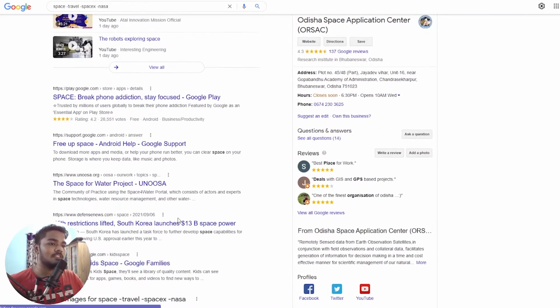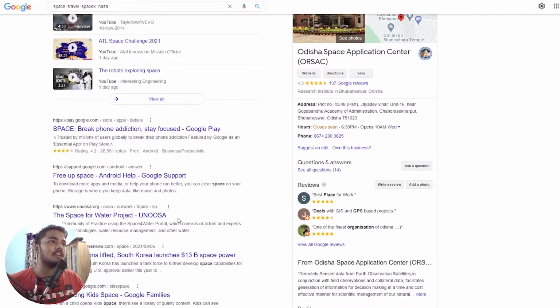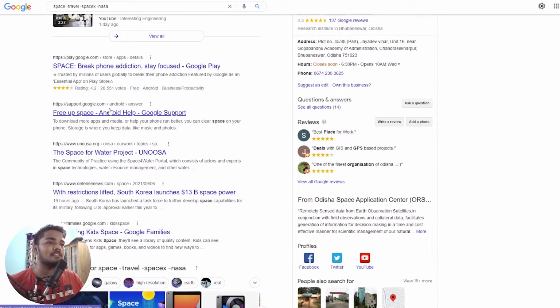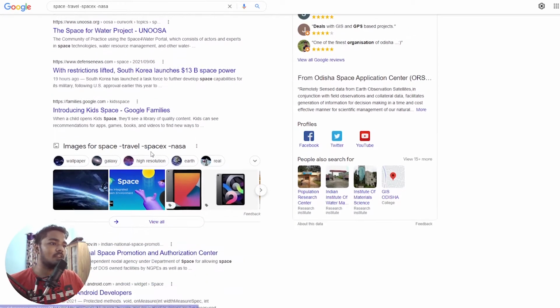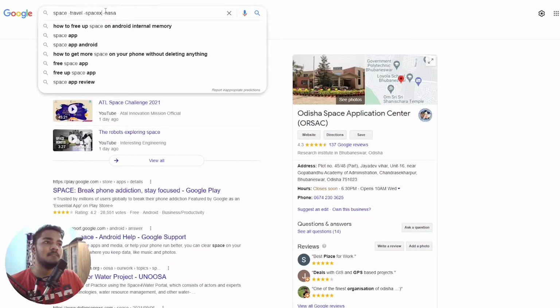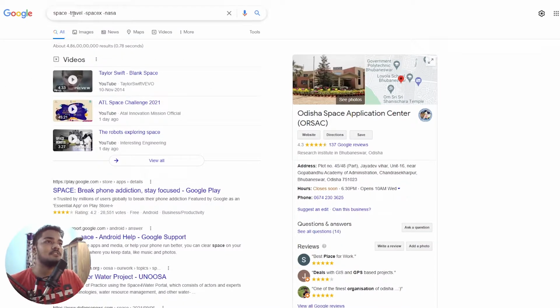Now if you look at the results, you'll see blank space, Taylor Swift's blank space, and Google's help line, because you can free up your space. And then you have Google families and whatnot. So everything about space, but nothing that includes travel, SpaceX or NASA, right? So that's how you remove these keywords from your search results.